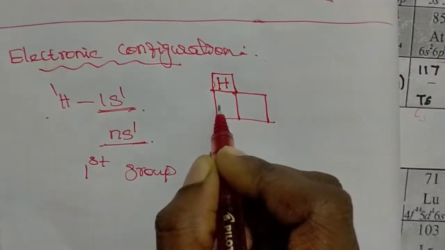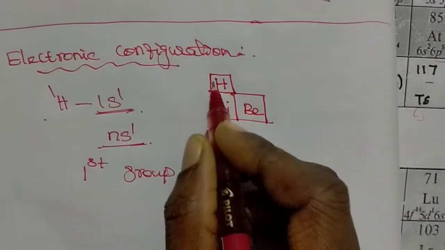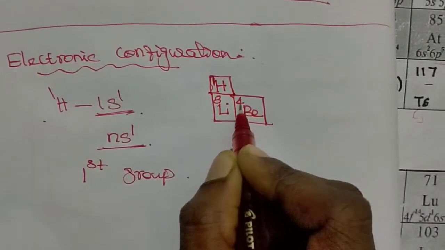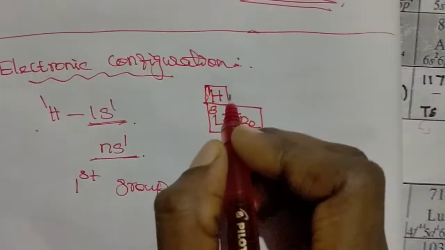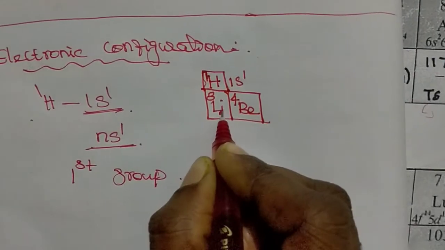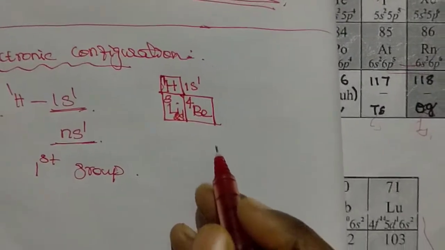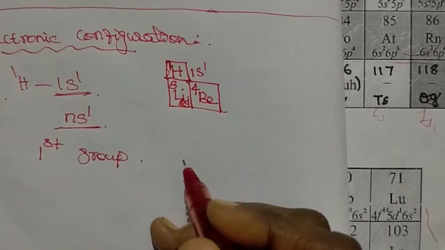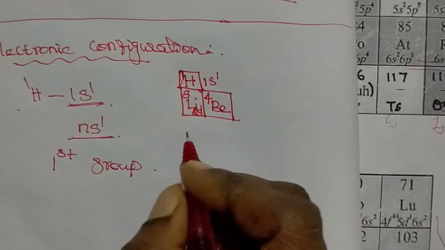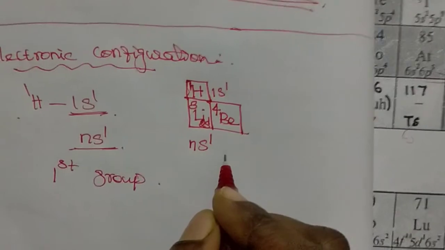Hydrogen, lithium, beryllium: 1, 3, 4. See the electronic configuration of hydrogen, it is 1s1. The electronic configuration of lithium is 2s1. Further it continues with sodium, potassium, rubidium, cesium and francium. The electronic configuration is the same; the general electronic configuration of alkali metals is ns1.